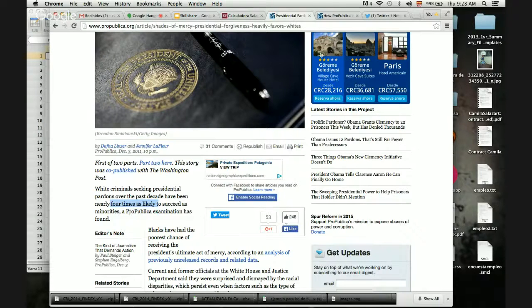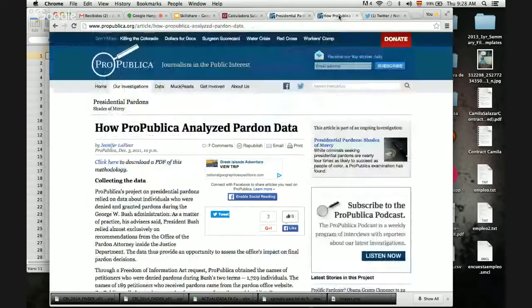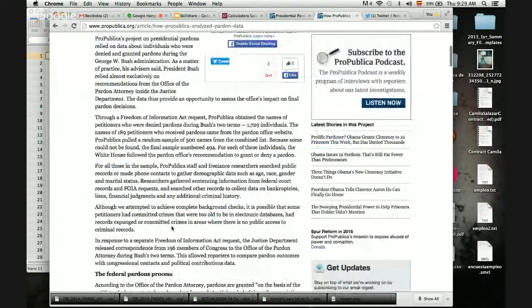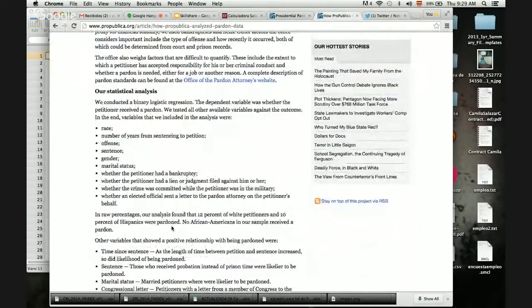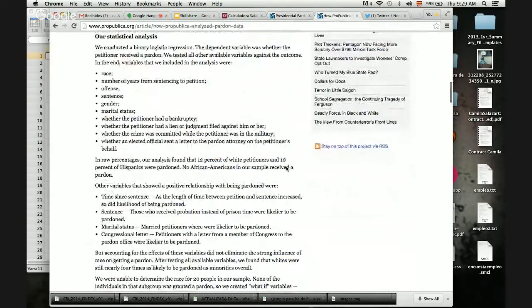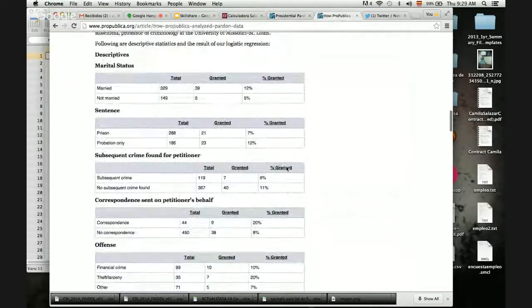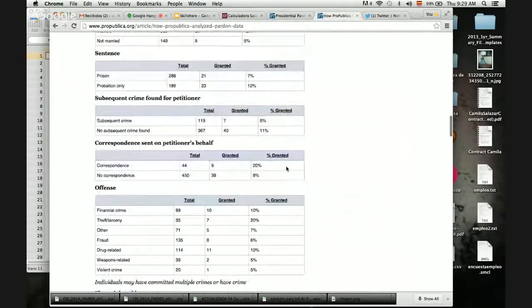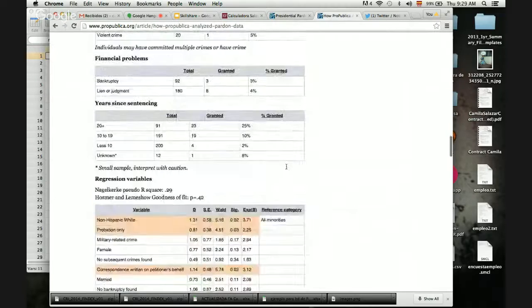So the way they did this, they also published the methodology. What they did was create a logistic regression model in order to calculate this result. And if you check the methodology over here, you see that they calculated all the descriptive statistics of the data.